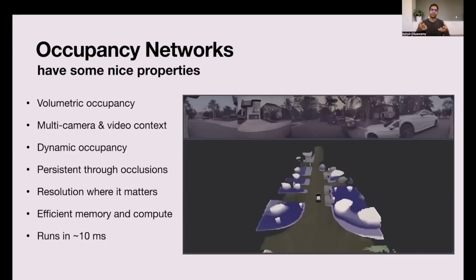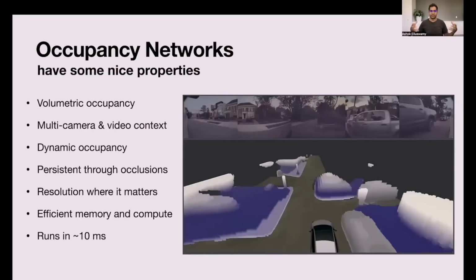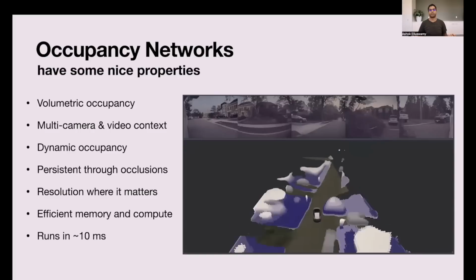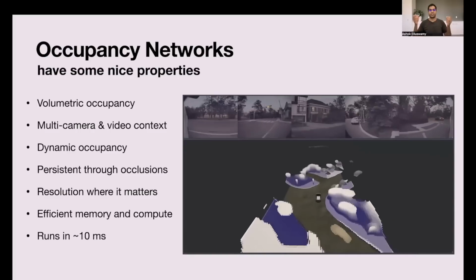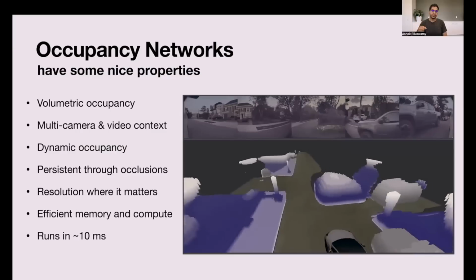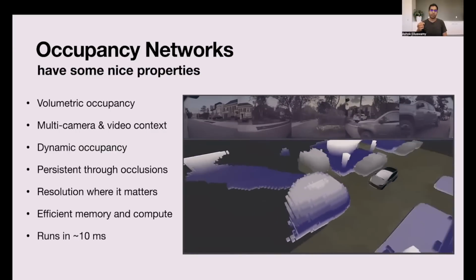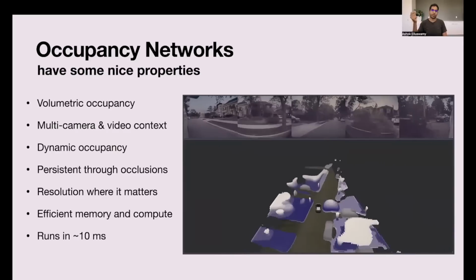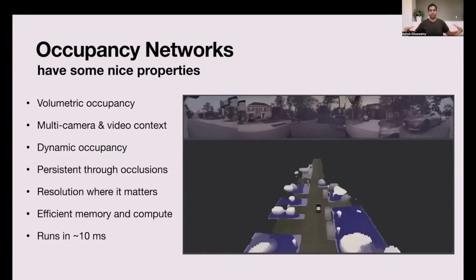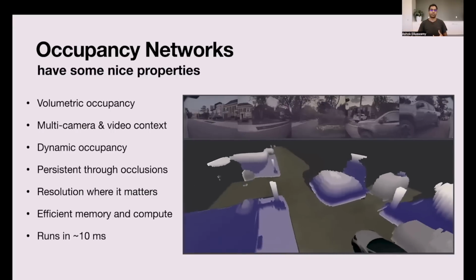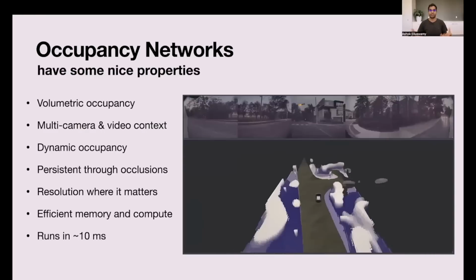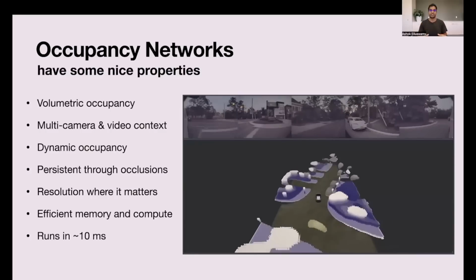These occupancy networks take in all the 8 camera streams of input and produce a single volumetric occupancy around the car. So every voxel, or every location around the car, the network produces whether that voxel is occupied or not. In fact, it produces a probability of that voxel, or that 3D location, being occupied or not. Like I mentioned, it takes in all the 8 cameras and produces a single volumetric output. So there is no stitching of independent predictions to produce this. The network does all of the internal sensor fusion to produce a single consistent output space.